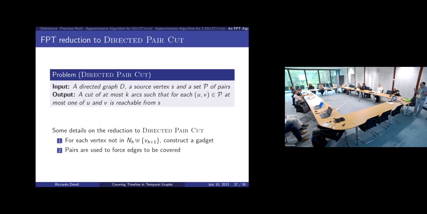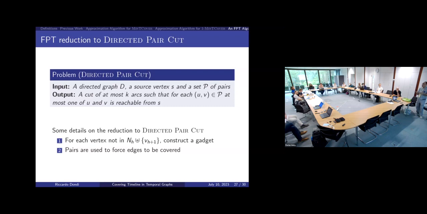Okay, just some details about this directed pair cut problem. It has been introduced recently and has been used to give some fixed parameter tractable algorithms.